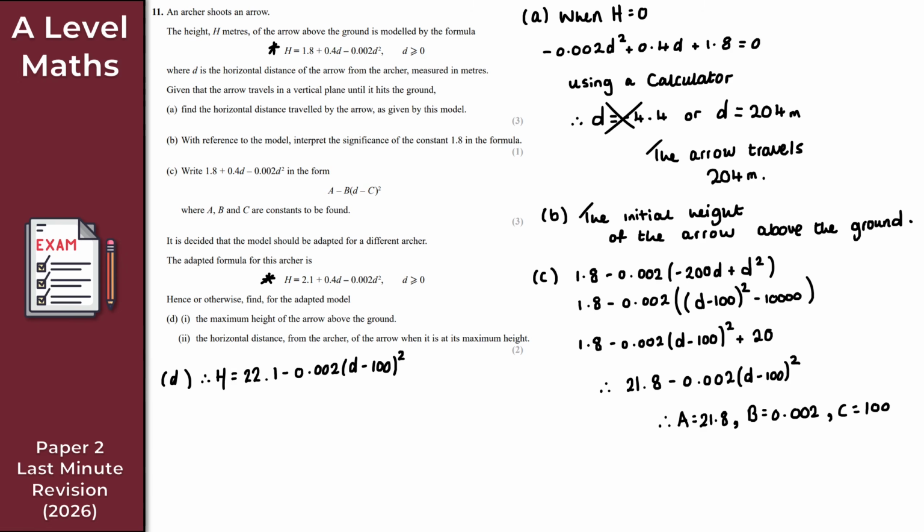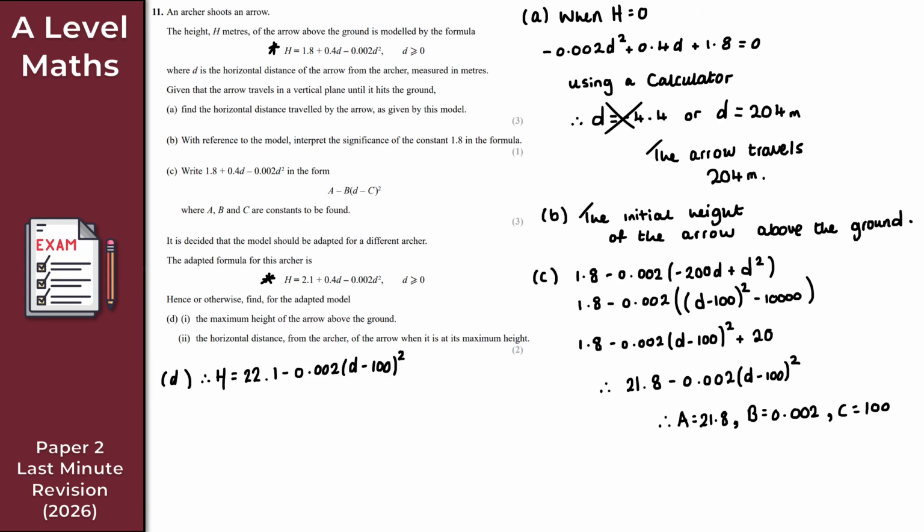So I'm hoping it might be obvious what the maximum height is. If it isn't, just think about this equation for the height. Because this is a term that's squared, it doesn't matter what d is, because when we square it, it's always positive. So this is minus 0.002 times a positive number, so we're always subtracting something off. It's going to be 22.1 minus something.